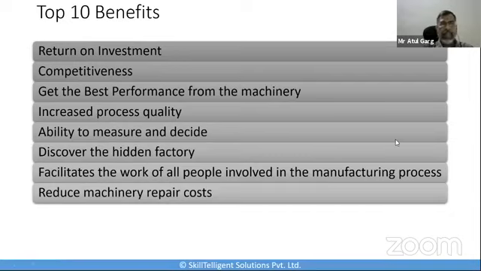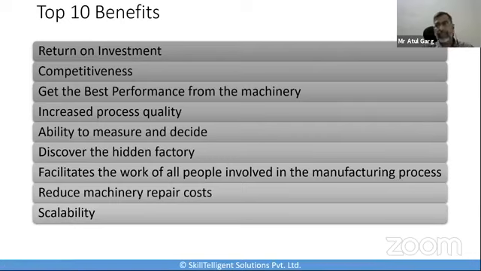The ninth benefit, I think, is very important: scalability. Once we start using the OE system on a single machine or a process, we can continue to expand its implementation until it is employed across multiple production plants. This scalability means that it becomes a very versatile system, and it can be adopted by any company regardless of its size. So OE is not restricted to one particular industry or one particular type of machine. It can go across industry sectors, across machines, across manufacturing plants.